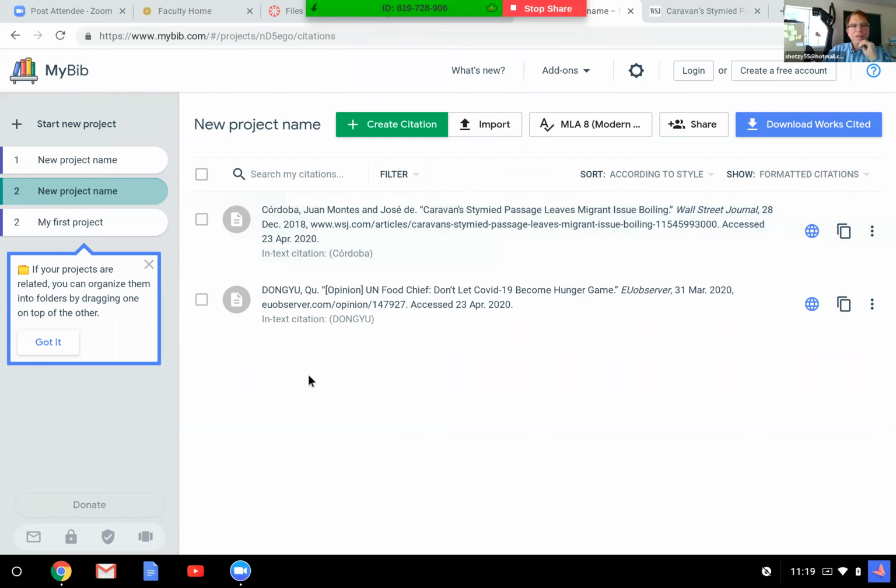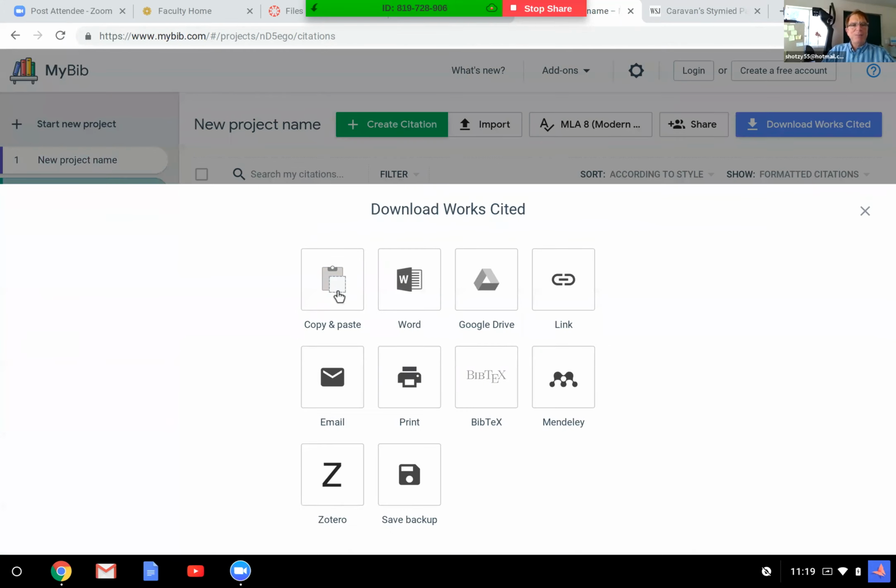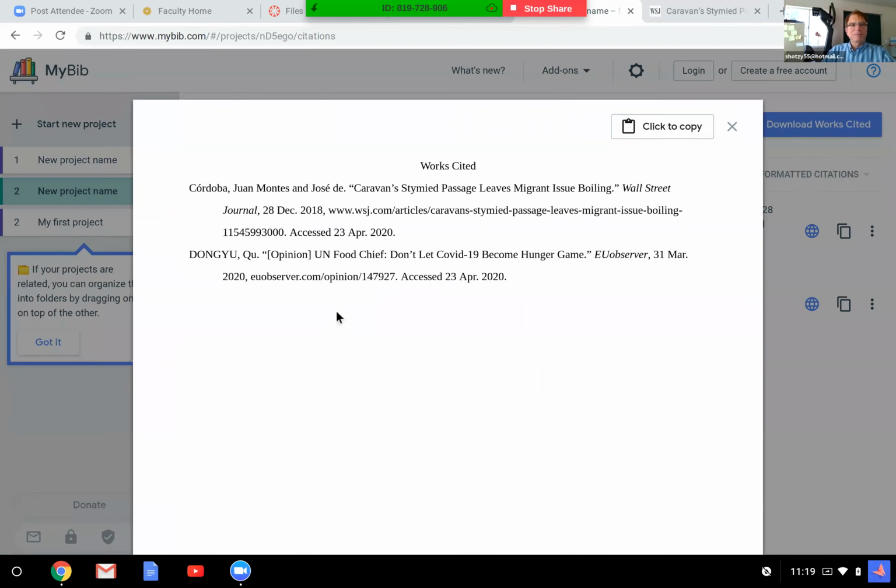All right, and then the other one, which is Dong Yu, again, it's that way, that way. So if I wanted to click on this, I've got to click on that one, download Works Cited. I know I'm going to copy and paste it, so I click in there, and look at that. Oh my goodness. There's your Works Cited.